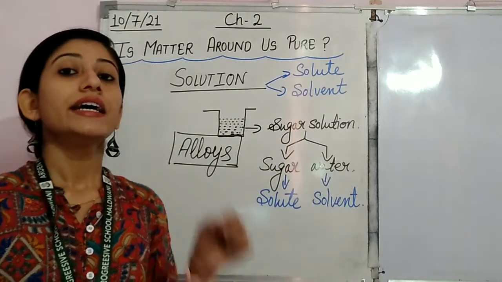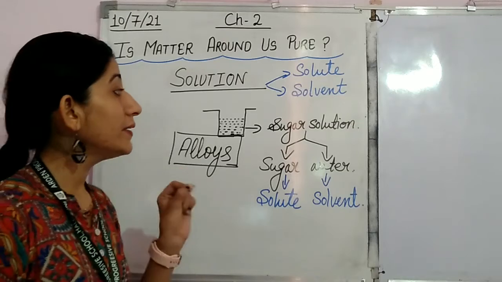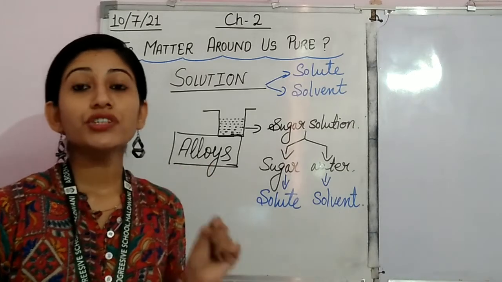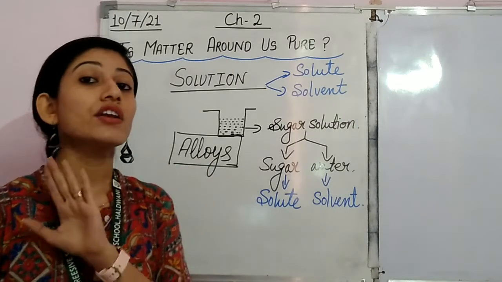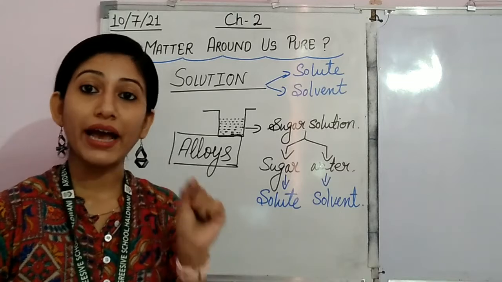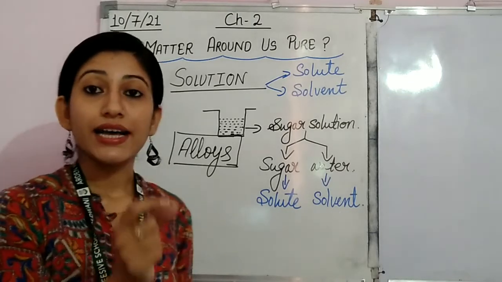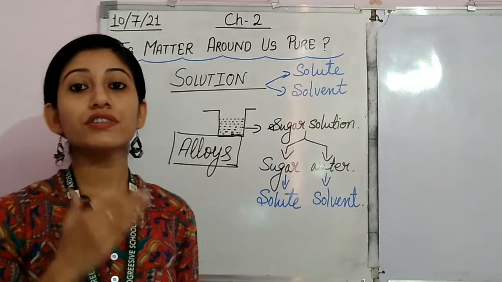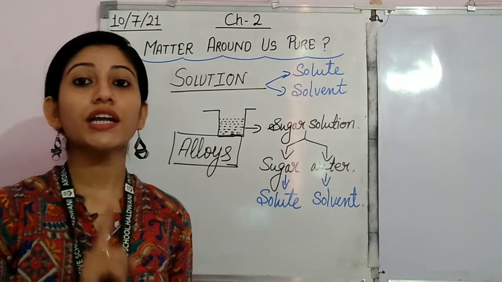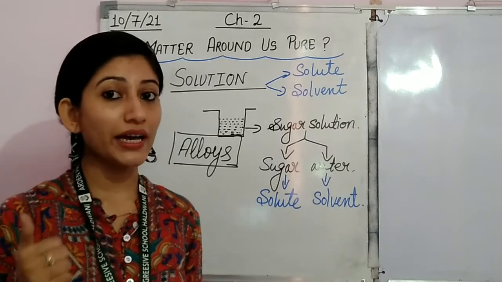Another thing is that the particles in homogeneous solutions are not visible to the naked eye. So it means that their size is very small. The particles of the homogeneous mixture are not visible to the naked eye.